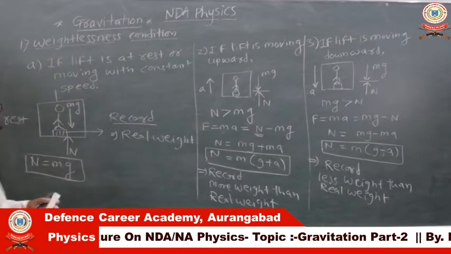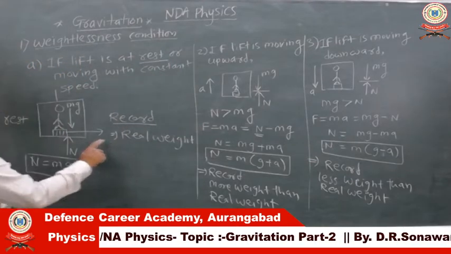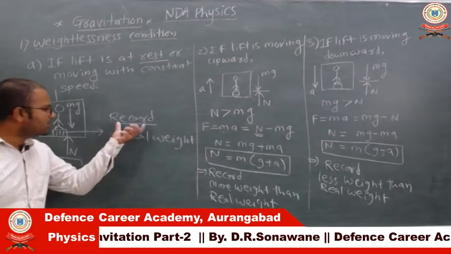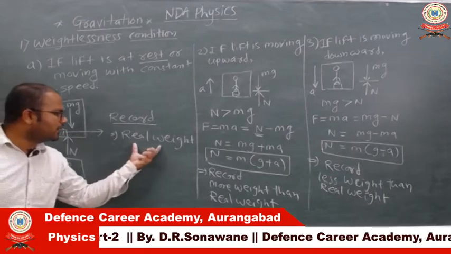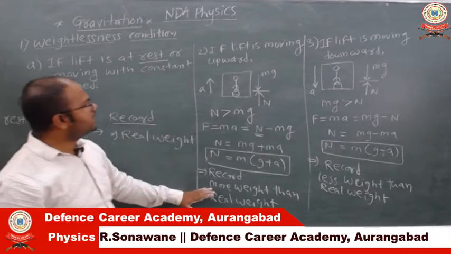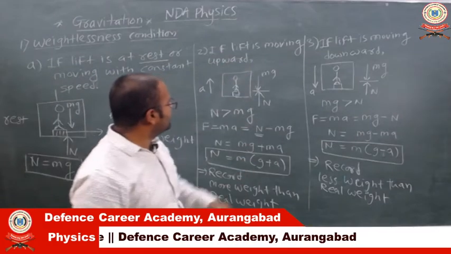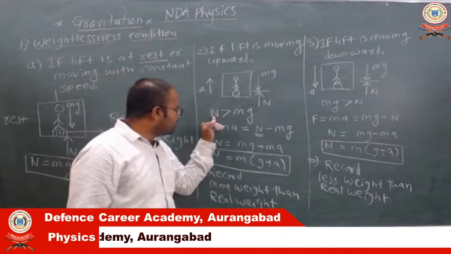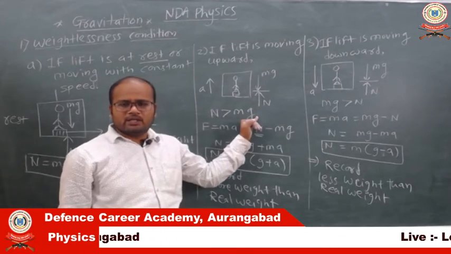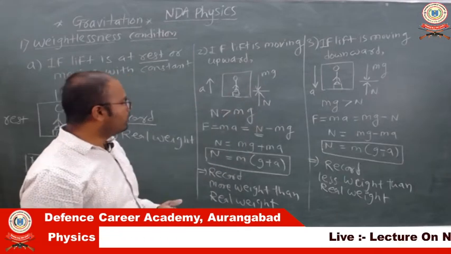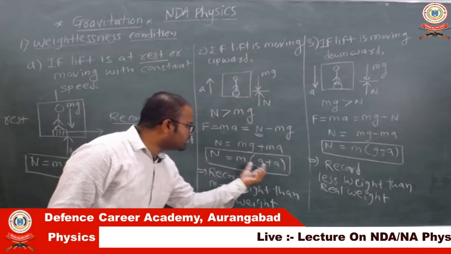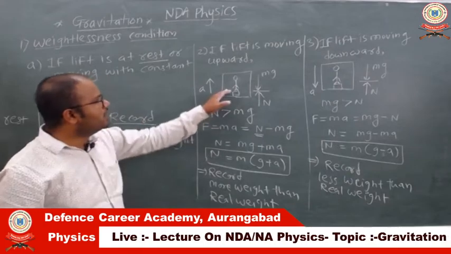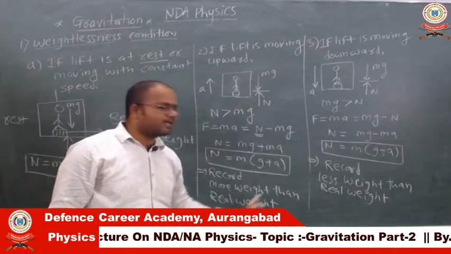If the lift is at rest, then the normal reaction is nothing but the weight of the person, that is equal to mg, and the weighing machine inside the lift will record the real weight of the person. Second condition is that if the lift is moving upward, in that case the acceleration a is in the upward direction, at that time normal reaction is greater than mg, then and only then the lift can move upward. So here normal reaction is mg plus a, it means normal reaction is more here. At that time the weighing machine will record more weight than the real weight.